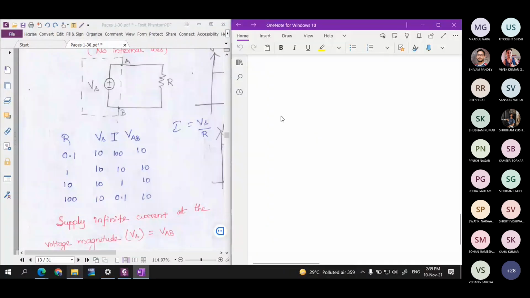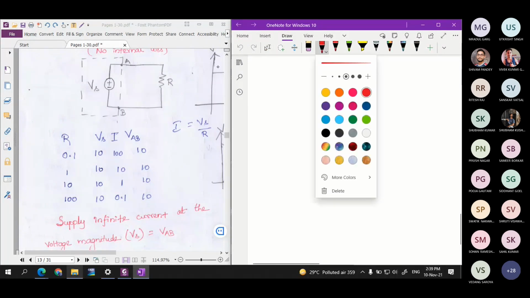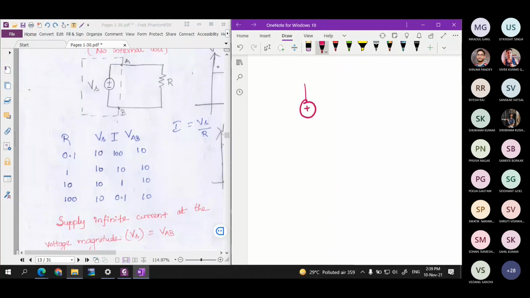So this is the voltage source. Here we will draw it again. You are having a voltage source, then across this you are going to connect some resistor. Let us consider that this resistor is a variable resistor. This voltage source magnitude is fixed, that is 10 volt, that is not going to change. So we are considering it as an ideal independent voltage source. Now we are going to choose one value for Vs and accordingly we are going to see the current.